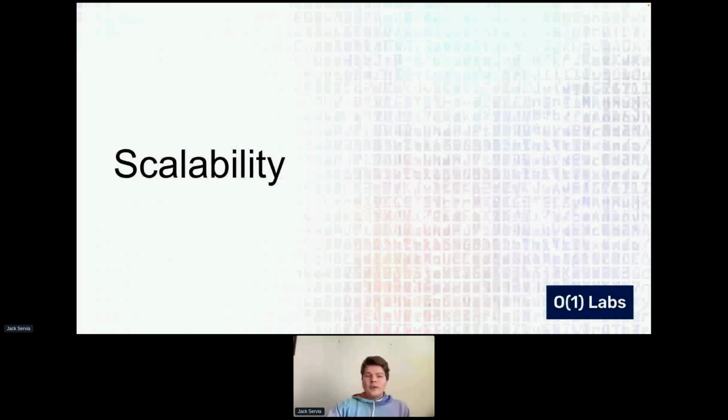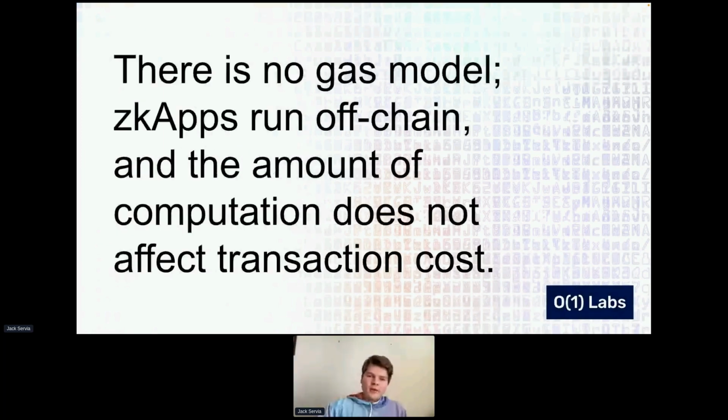Another thing that's very different about Mina is the way that you can scale applications. So there's no gas model. zkApps run off-chain, and the amount of computation doesn't affect the transaction cost. So you can do a lot of computation or a little bit of computation, and no matter what, all that Mina has to do is verify the zero knowledge proof, which is always the same size, and it's very easy to verify.